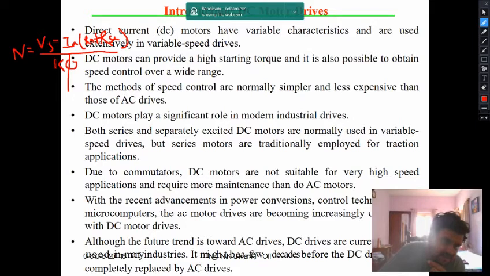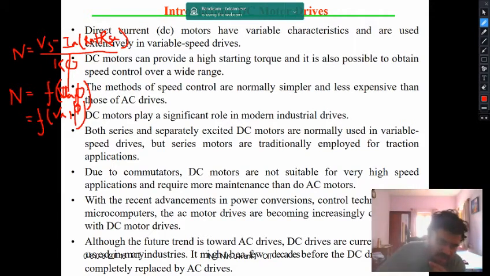That means your speed will be a function of Ia and phi. Rather, what is this IaRa? It is basically Va. So basically it is a function of Va and phi.